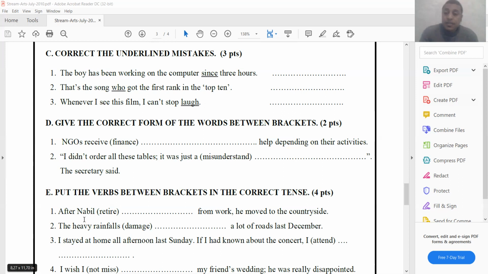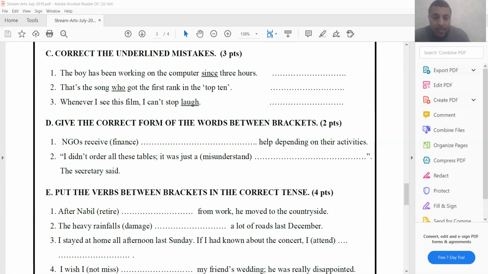Okay? So to show that the action retire was the first to happen, we need to use an appropriate past tense, which is past perfect tense. So we need to use past perfect tense here.